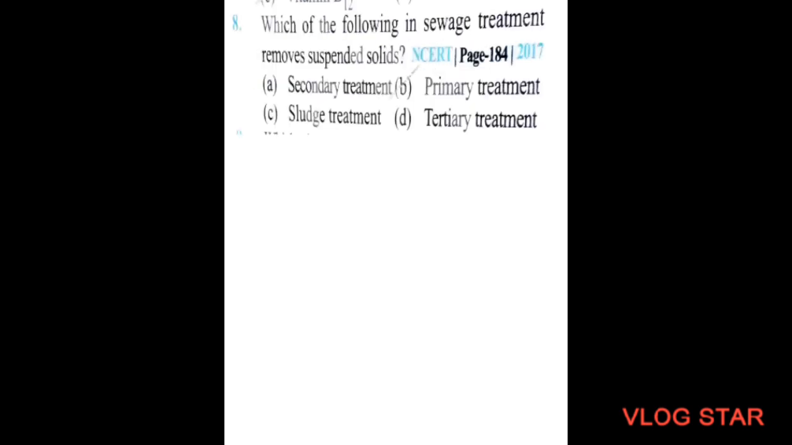Next question. Which of the following in sewage treatment removes suspended solids? This came in 2017. Option A, secondary treatment, B, primary treatment, C, sludge treatment, and D, tertiary treatment. So the correct option will be primary treatment.